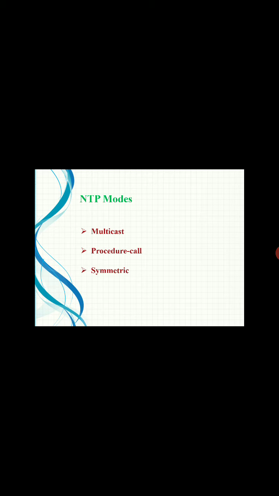This procedure call mode is applicable where multicast is not supported by the network hardware and software. That is, if a high-speed network is available, we can use the multicast mode. If it is not available, then we can use the procedure call mode. That is about the procedure call mode.